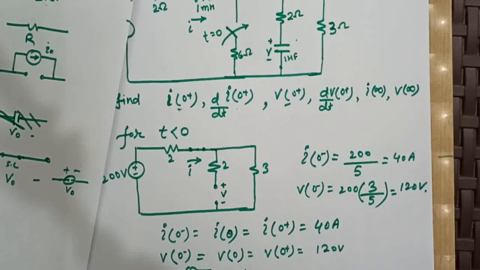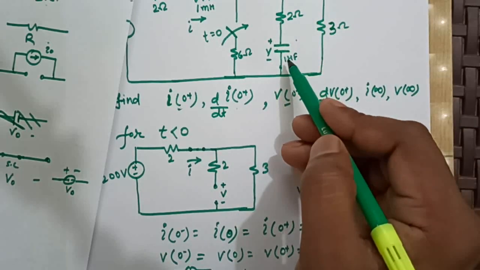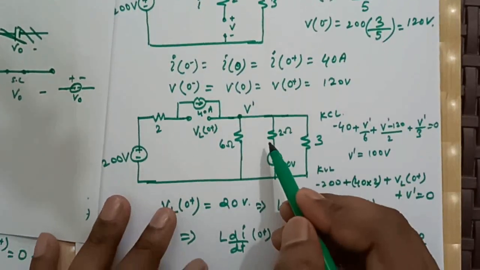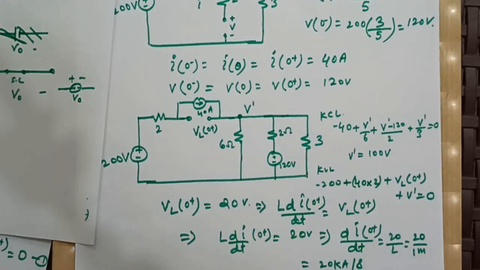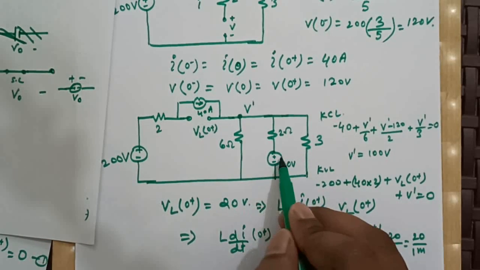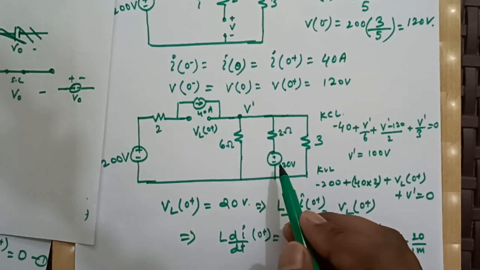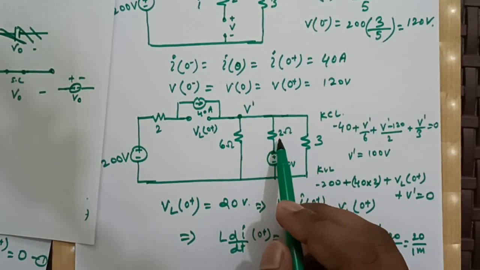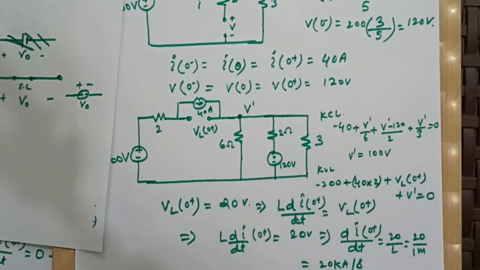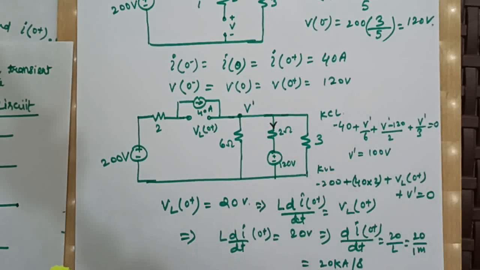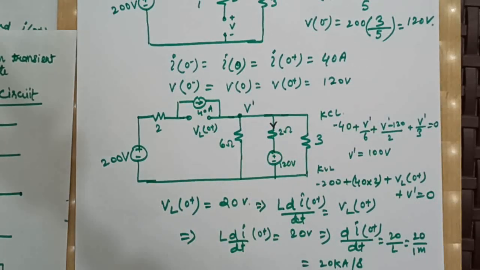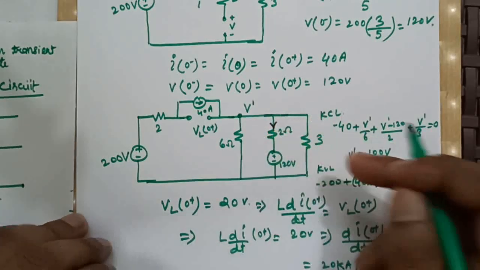Also, the current flowing through this branch will be nothing but the current flowing through the capacitor, as this is nothing but the capacitor represented in transient state. So if I am able to find the current flowing through this branch, then it will be nothing but the current flowing through the capacitor. So what will be this current?